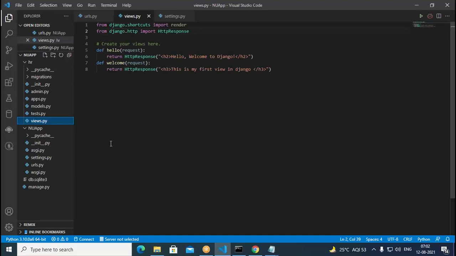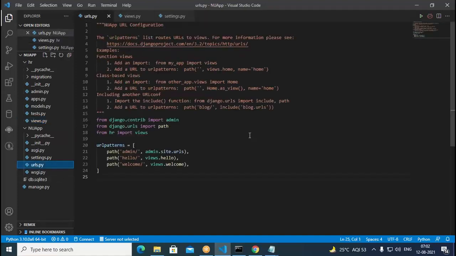In order to render this, we require this in the URLs. In the URL patterns we need to put it. So admin means admin.site.urls. Similarly, when you go with the views, it is views.hello. And when it comes to welcome, in the case of this, views.welcome. Like this we have written.